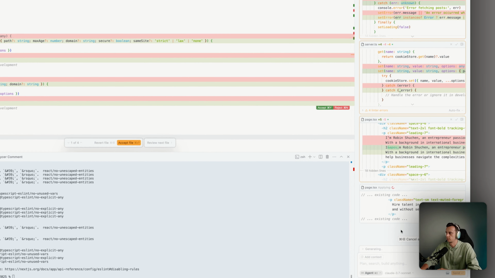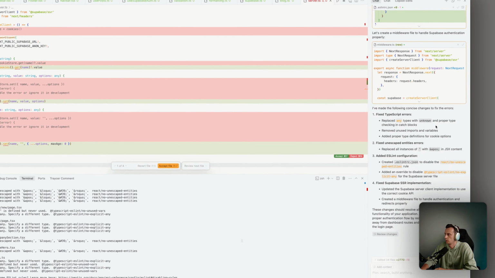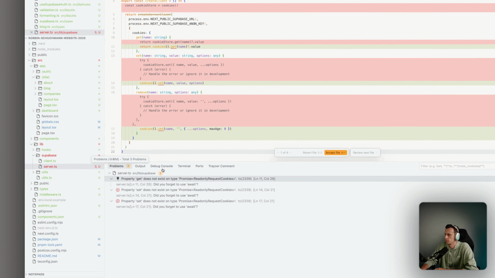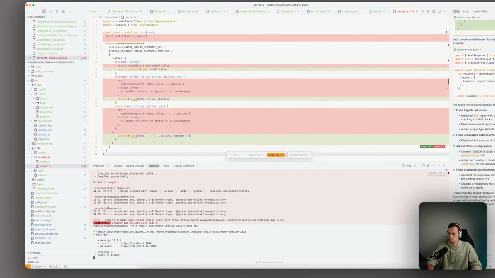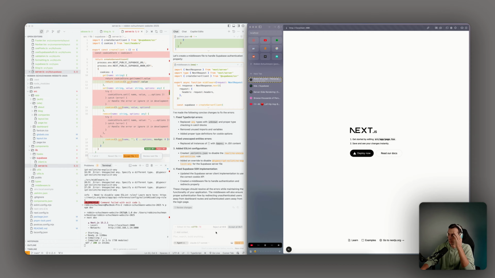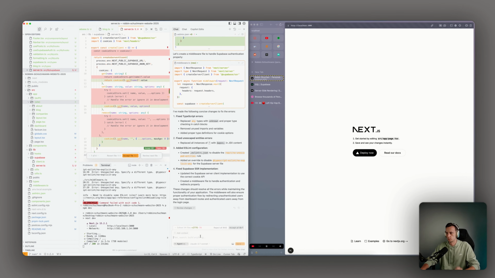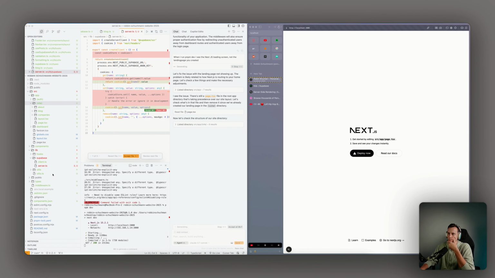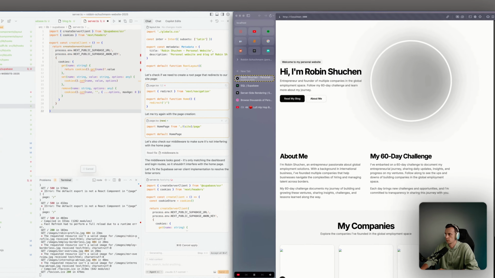It's actually correcting a lot. I'm gonna let it do its thing, and then once it's done, I'll just get back to you. Okay, so it's basically saying that all the errors should be fixed. I still see problems here, but let's just run a build again. Still issues, but I can run a dev server. I'm just gonna do this split screen. Okay, so basically I can run it, but it's saying that we don't have a page. So I think it's saying that there should be a page in the main folder. Okay, we're getting somewhere. Definitely got my name wrong.